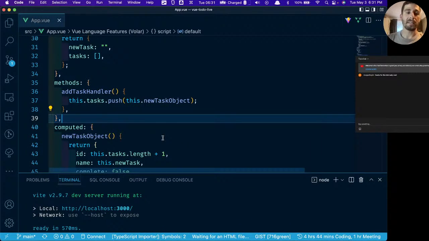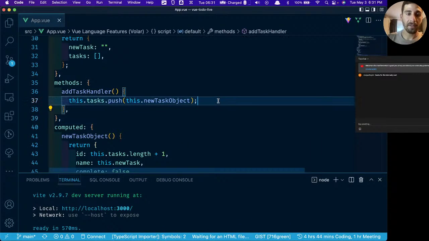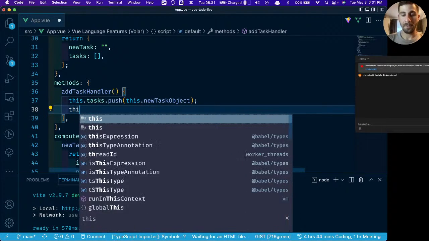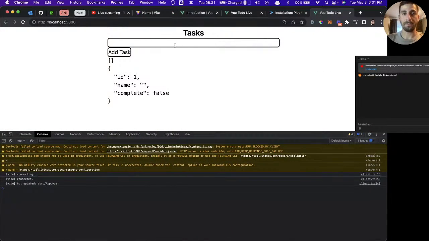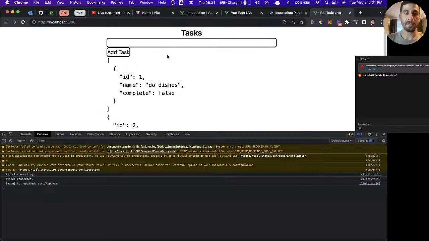What we want to do is inside of this addTaskHandler, we want to make sure that we clear out the new task. So we're going to say this.newTask equals, and we're going to set that to an empty string. So when we try this again, do dishes, and then we click add task. There we go, it's in there. But now it clears this out.